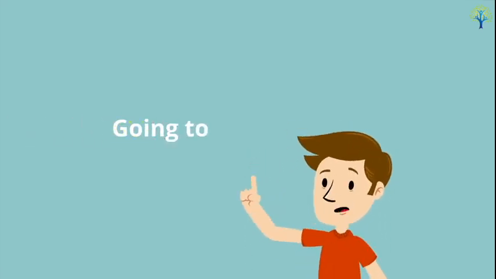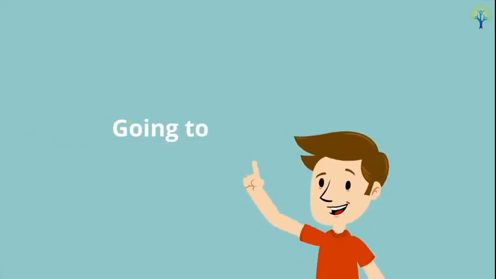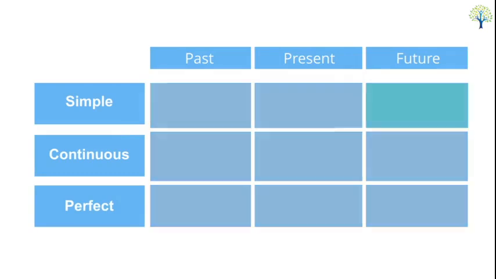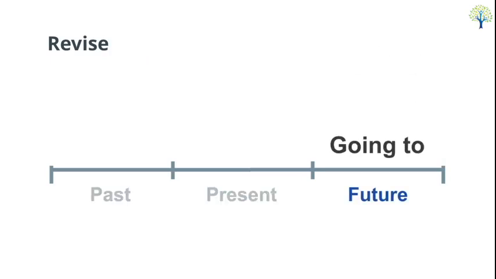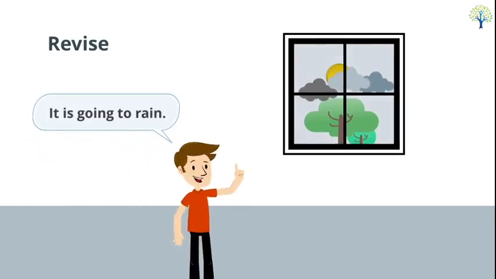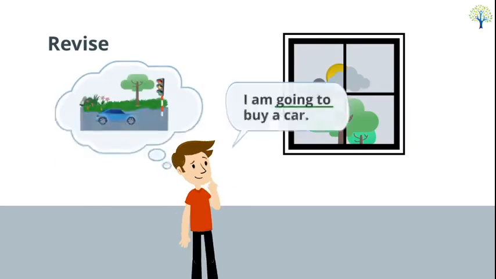In this video, you will learn how to create positive sentences, negative sentences, and questions using going to. This topic is a part of tenses. As learned earlier, use going to talk about something you think will happen in the future. For example, it is going to rain. Or to talk about something you will do in the future. For example, I am going to buy a car.